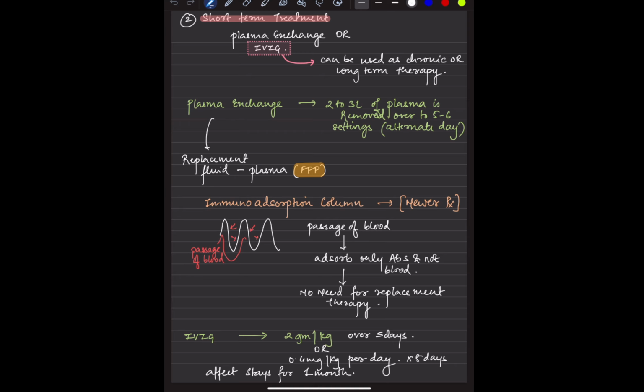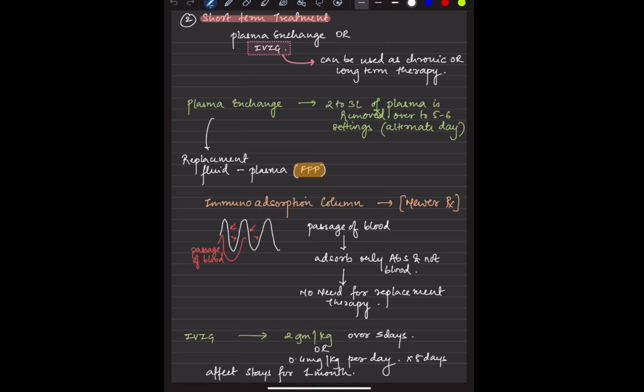Another thing is newly we have these techniques, that is immunoadsorption column. Now, there should be a passage of blood in this, which absorbs the antibodies, not the blood. So there is no need for any replacement therapy.